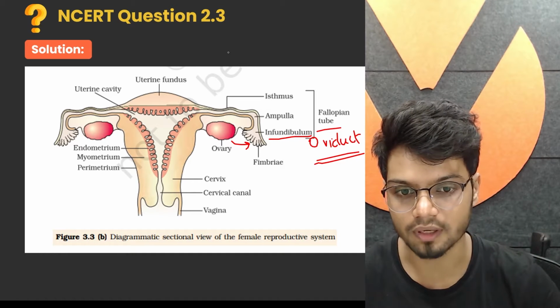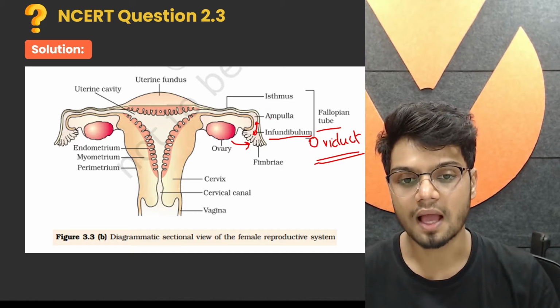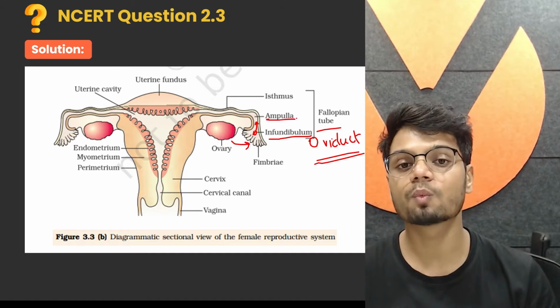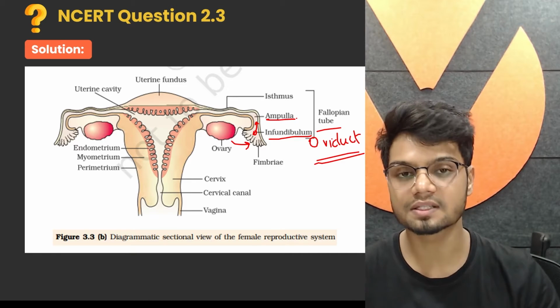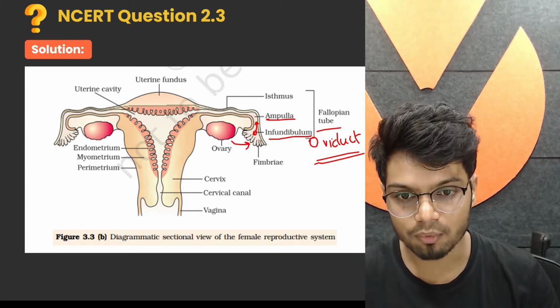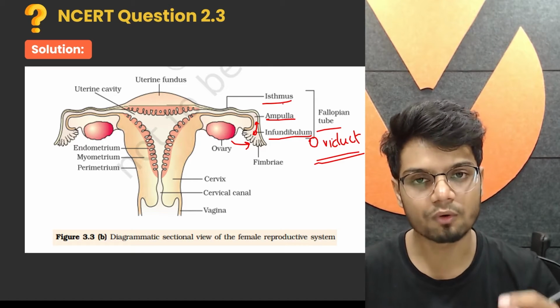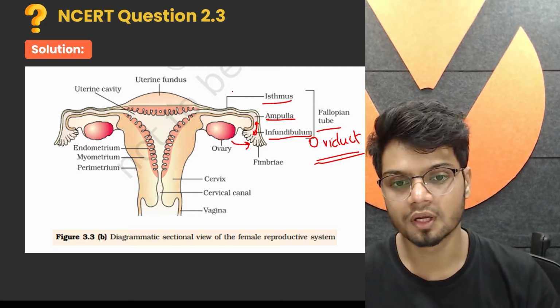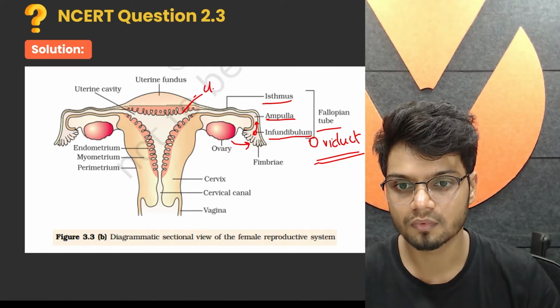Then the egg travels through the infundibulum. From the infundibulum, it goes to a much wider area called the ampulla. Ampulla is the region where fertilization takes place. After the ampulla, you have the isthmus region. Isthmus is a narrow region after your ampulla. After the isthmus, we have a wider area known as the uterus.